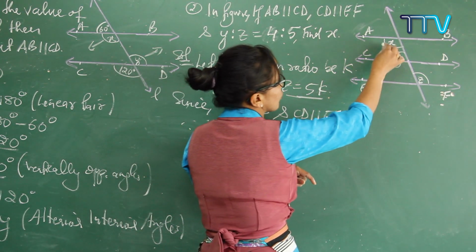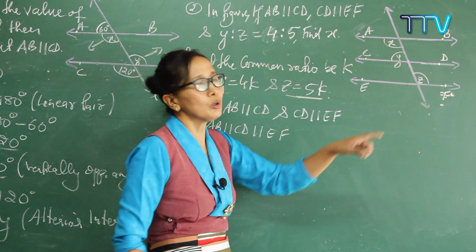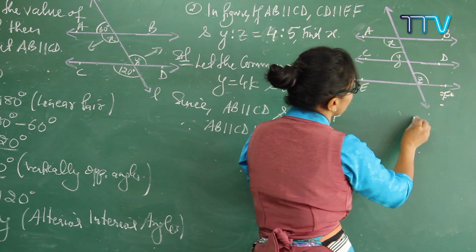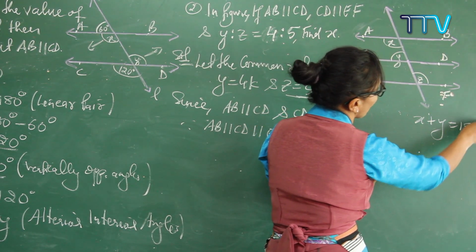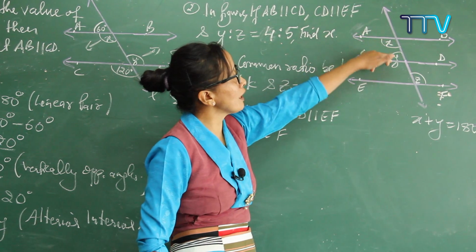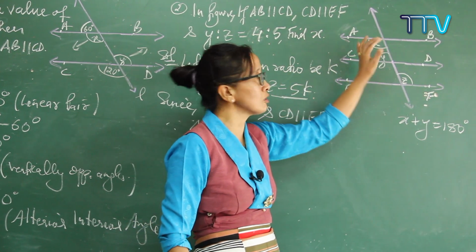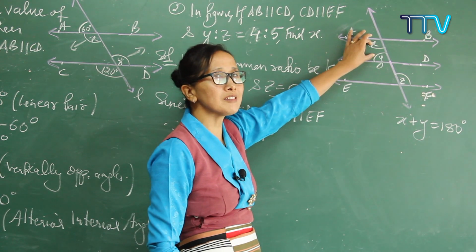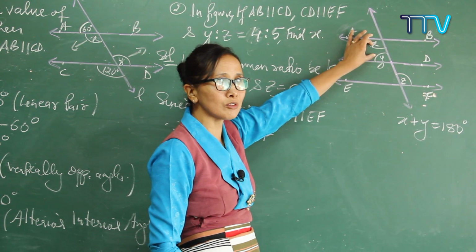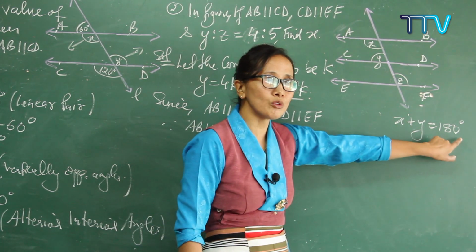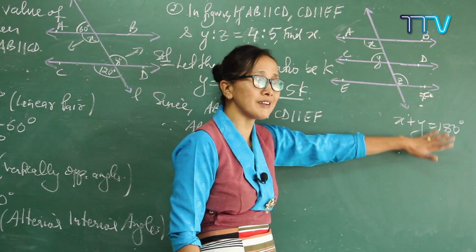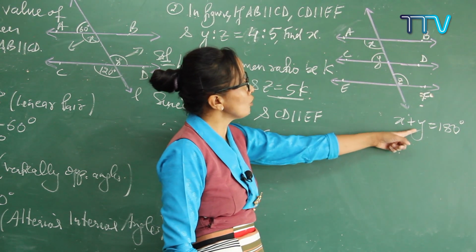And you know this relation. What is this? X and Y. We know that x plus y is always equal to 180 degrees. Why? Because x and y are on the same side of the transversal, so these two are called co-interior angles. A pair of co-interior angles is always supplementary. Do you remember? So angle x plus y is exactly equal to 180 degrees. These two are co-interior angles. Do you get it?